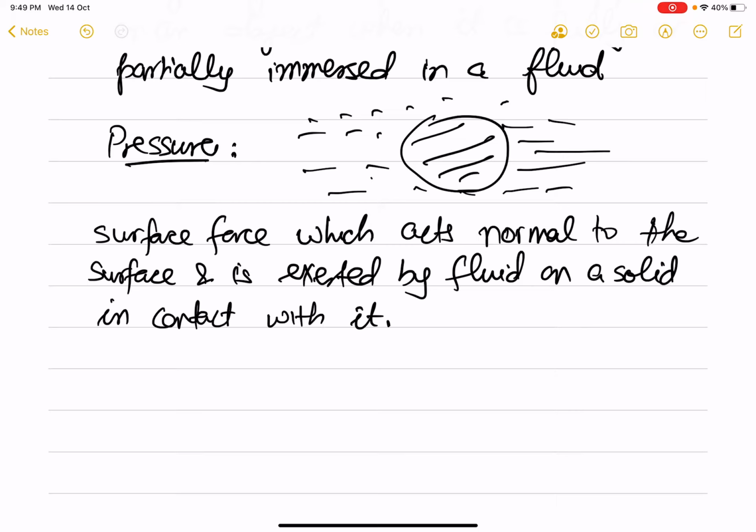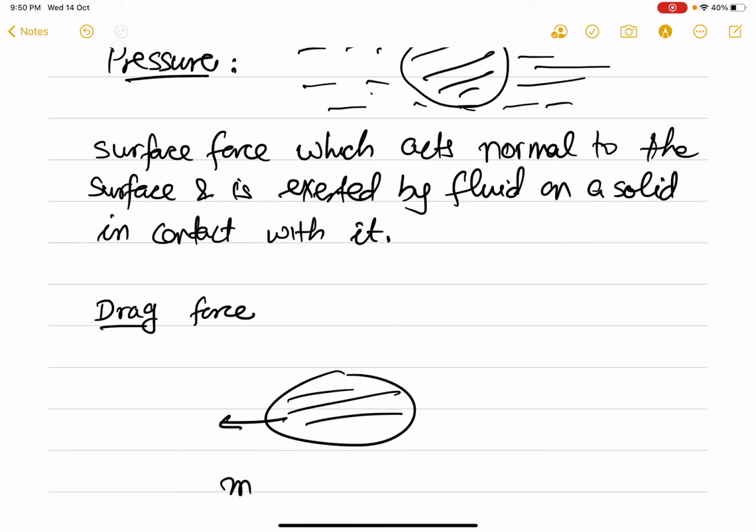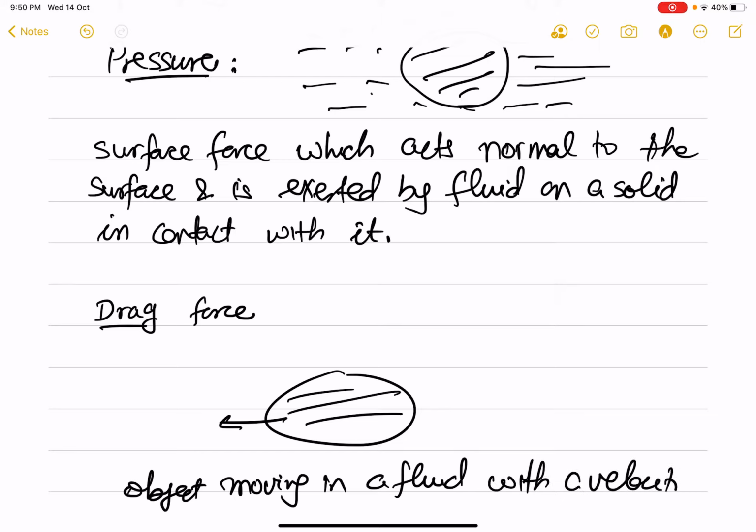But then there are two other terms we hear of. One is a drag force. If an object is moving in a fluid, so we have an object moving in a fluid with a velocity v. So suppose our x and y directions are like this, so velocity v, this is in the minus i direction.